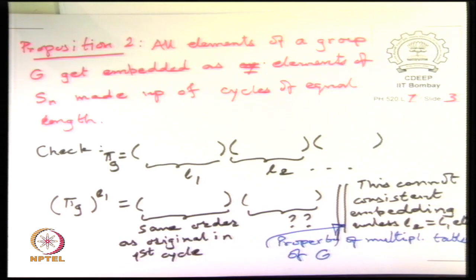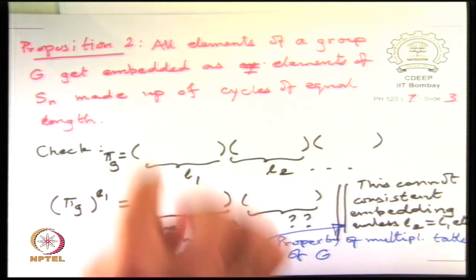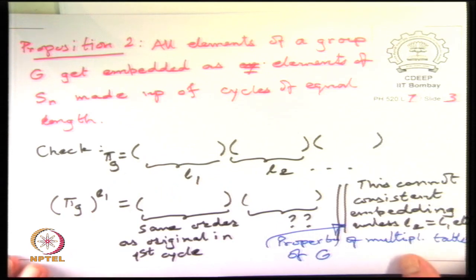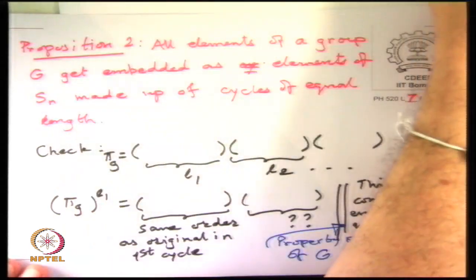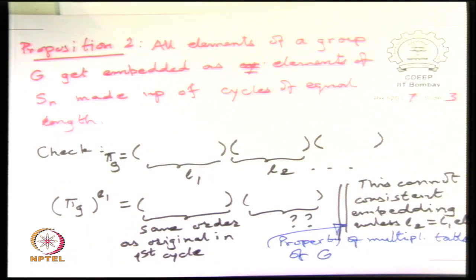So this consistency requirement comes from the property of the multiplication table from which you constructed this embedding. So these two facts are interesting facts for embedding of n into Sn.